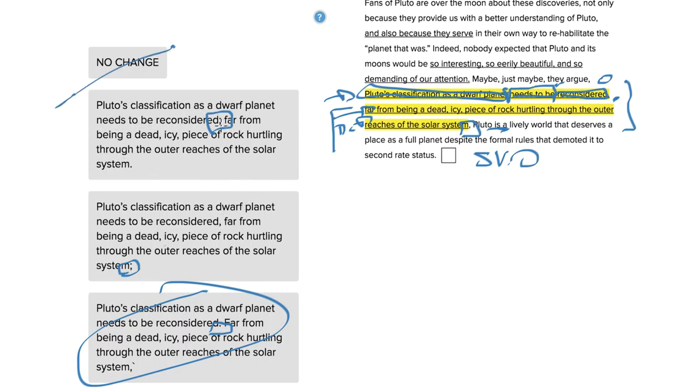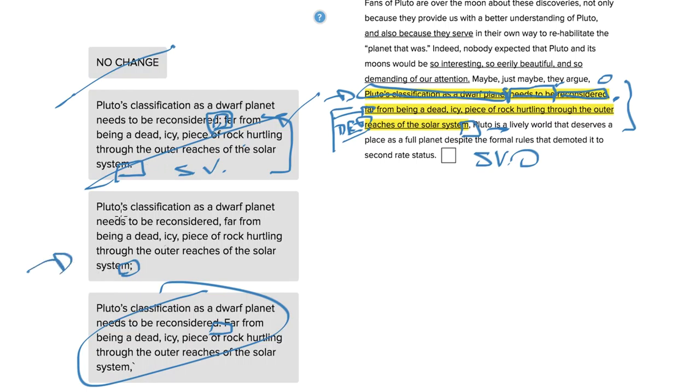For B, we've got this semicolon here, which sets apart "far from being a dead icy piece of rock" as a valid thing. Just like this one, we have a period here. But we also have a period at the end. So this whole thing then, this in between, which you just said was a dependent clause, would have to be an independent clause. It would have to be a full sentence. But "far from being a dead icy piece of rock hurtling through the outer reaches of the solar system" doesn't have a clear subject and verb. So because that's a dependent clause this time, that's wrong.